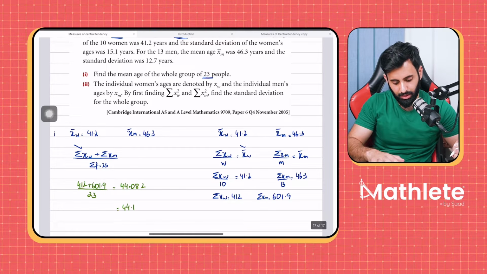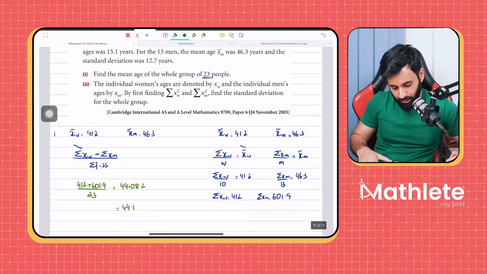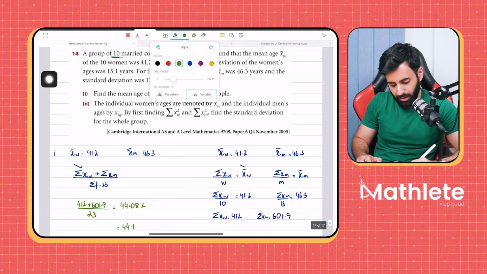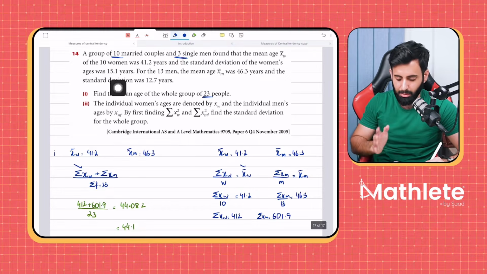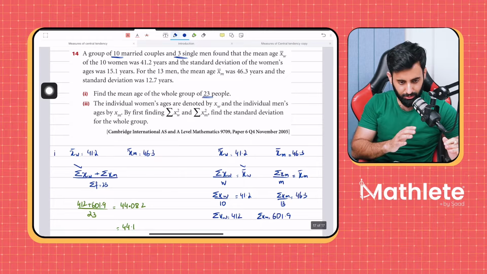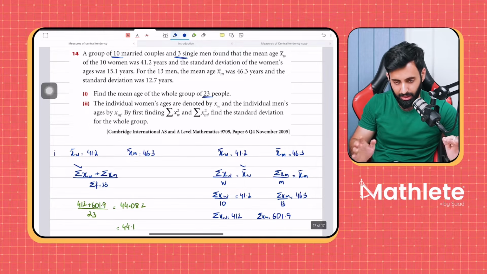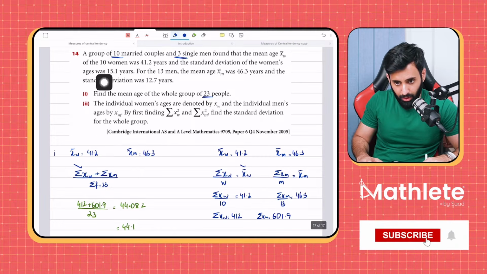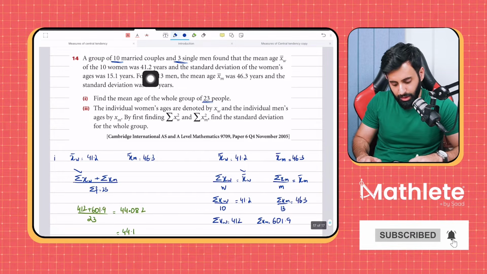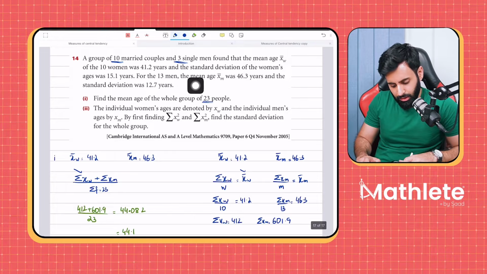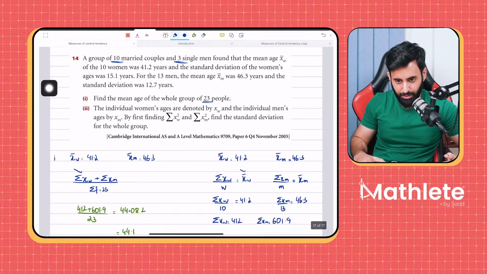So let's see how we're going to approach this question. First of all, remember that the question has given you the standard deviation. In between, I'll keep asking if you have any questions, so please let me know then. Don't wait for me to get to the end and then tell me that you don't understand. Yes, this recording will be uploaded, inshallah, 30 minutes after the class, give or take. The standard deviation of the women's ages was 15.1 years.